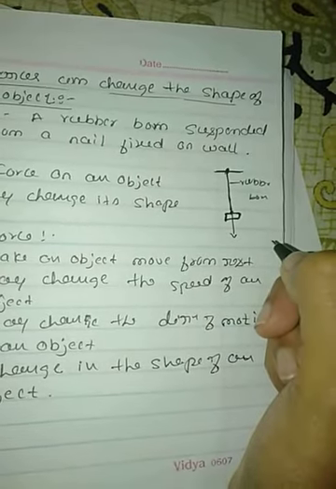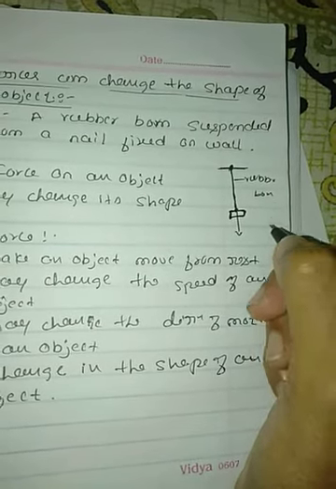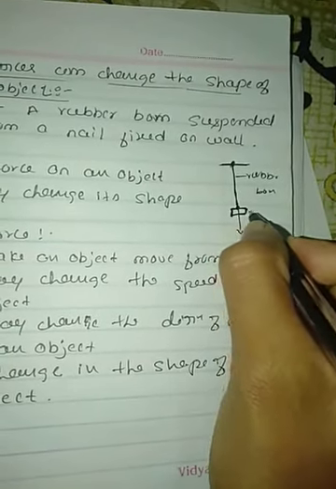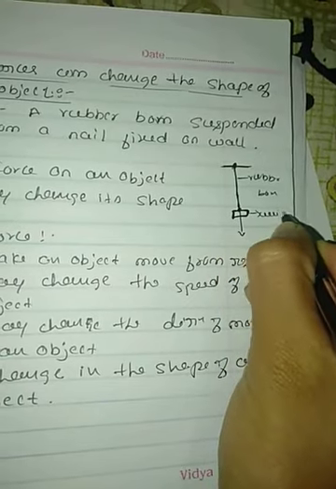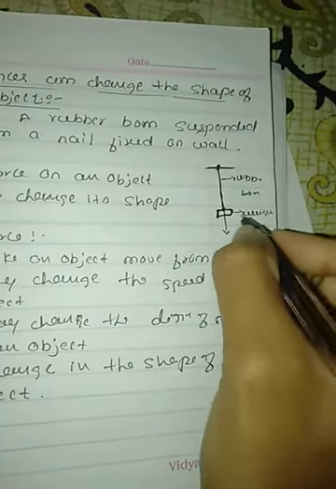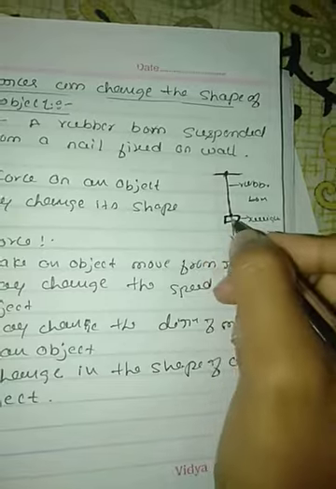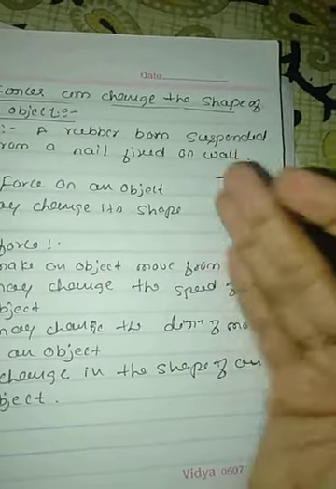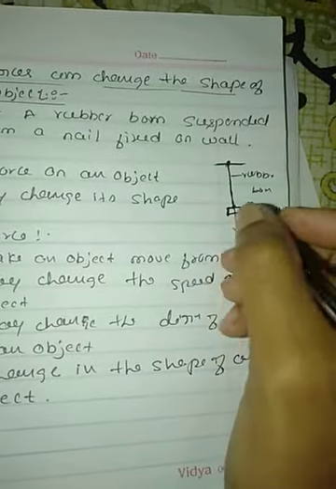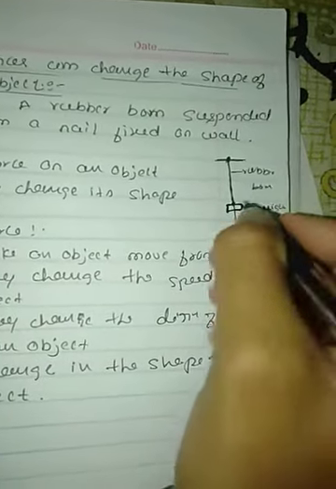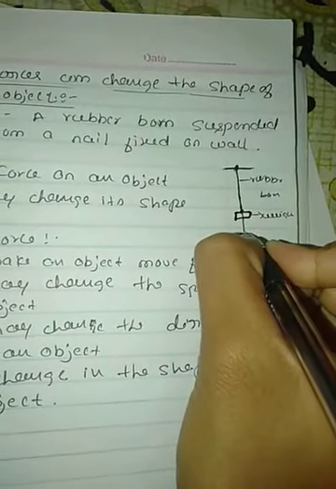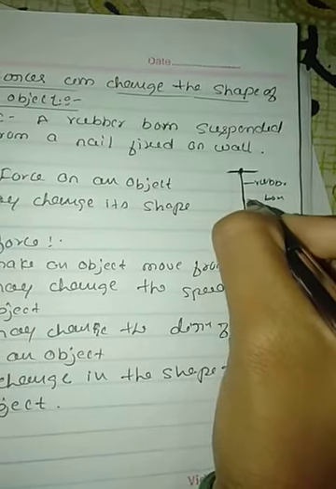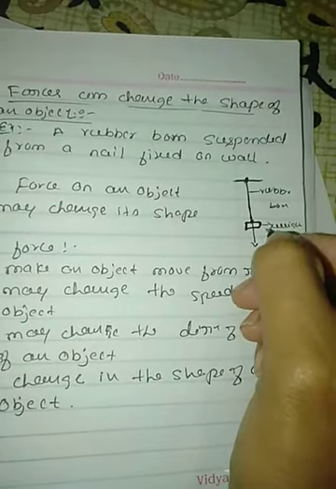That means here I am applying the force in the form of weight. When you put some weight, the rubber band will extend. That means it changes the shape of the rubber.